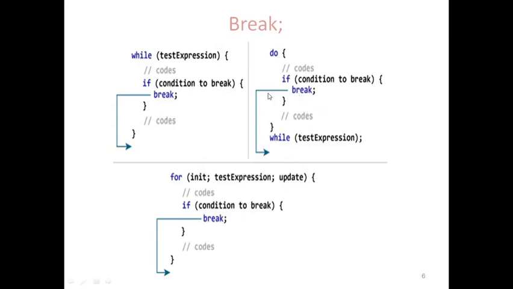After the break statement, some code and the while test expression are there; it ignores them, comes out of the loop, and executes the following instructions of the do while loop.